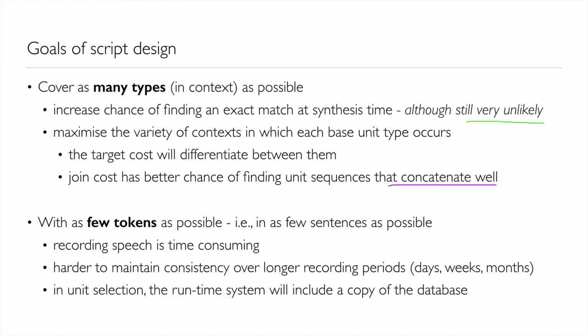So what we're really looking for then is not to cover every possible context, because that's impossible. It's to cover a wide variety of contexts so that the target cost and the join cost can between them choose units that don't mismatch too badly in linguistic features and join together well. Now we want to achieve that with the smallest possible database.